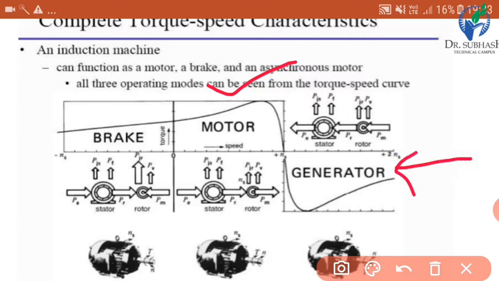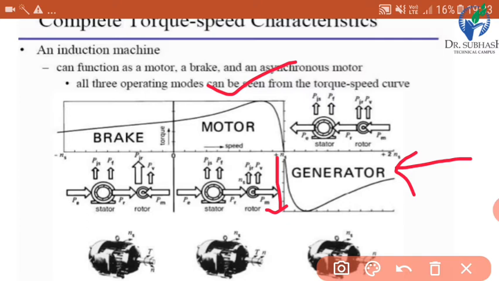We can see that torque is in the negative direction. Okay, so this is the mirror image of motor characteristics. It means characteristics of induction generator is also same as motor, but direction is reverse.